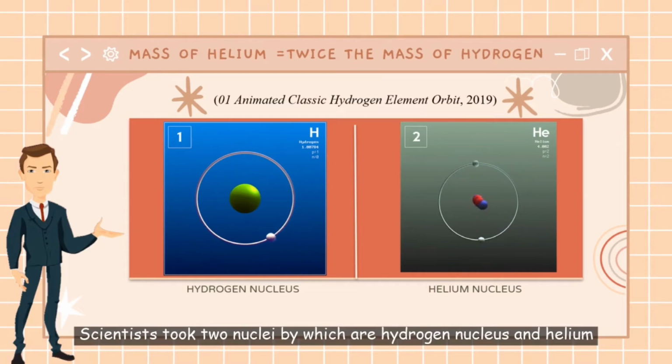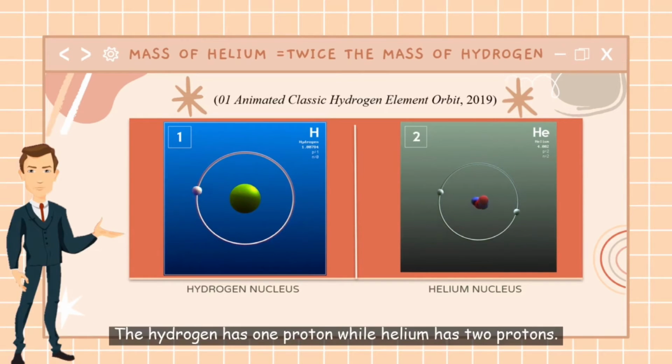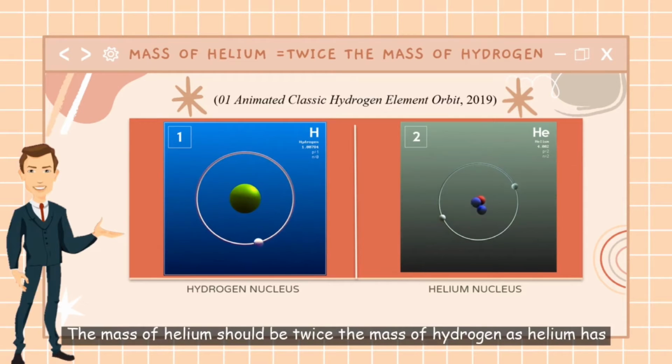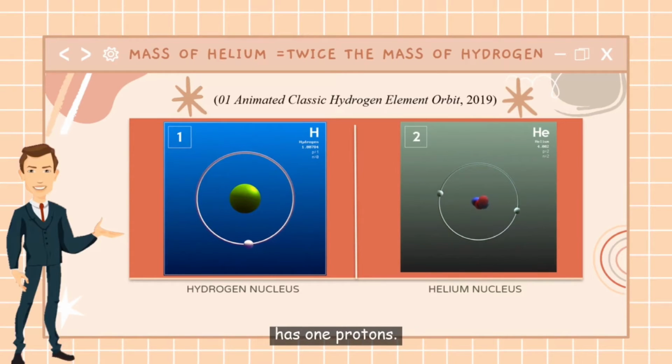Scientists took two nuclei, which are hydrogen nucleus and helium nucleus. So we know that the entire mass of an atom is concentrated in the nucleus. The hydrogen has one proton and helium has two protons. The mass of helium should be twice the mass of hydrogen, as helium has two protons and hydrogen has one proton.